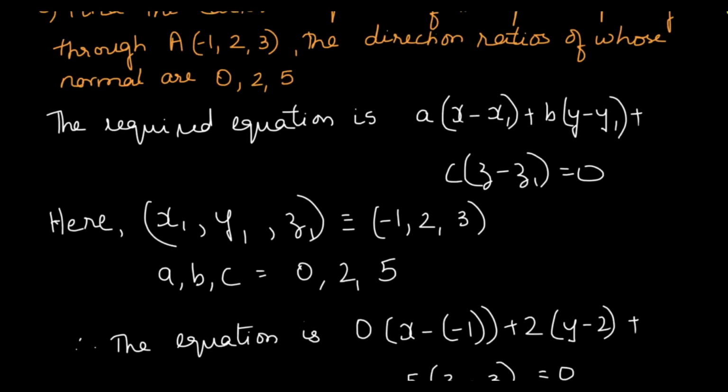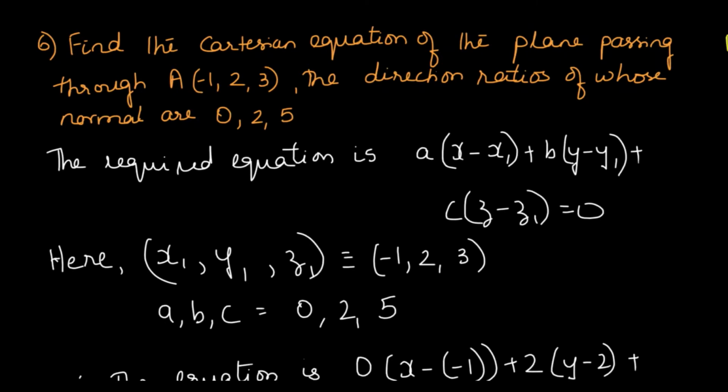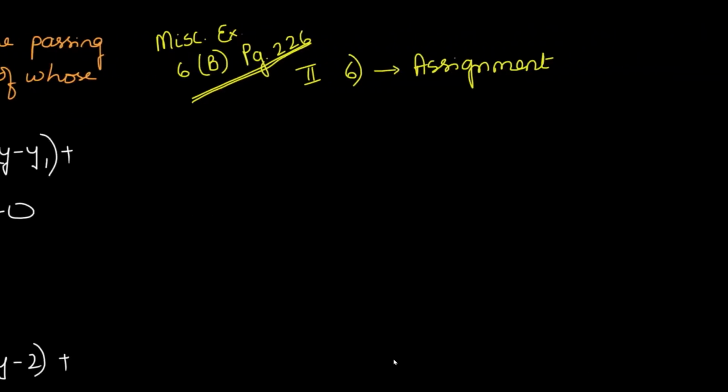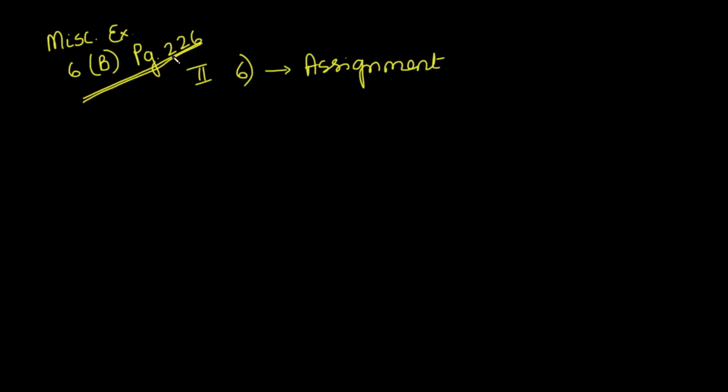Now similar to this sum, there is a sum given in the miscellaneous exercise. In miscellaneous exercise 6B, you can try out page number 226, question number 2, the sixth question of that exercise, which is just similar to the sum which we did just now. So that sum you are going to do as an assignment.